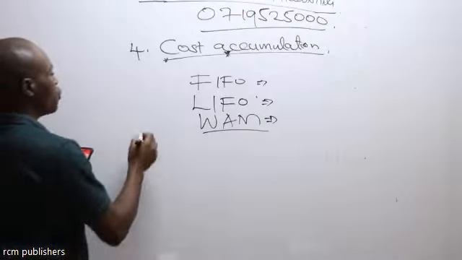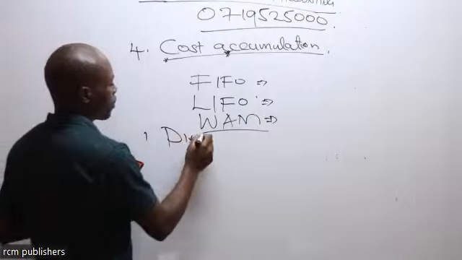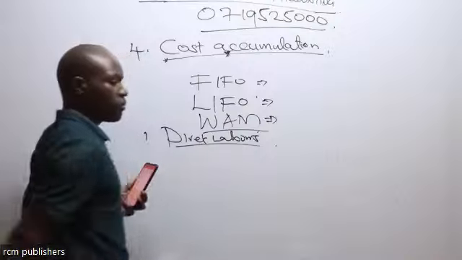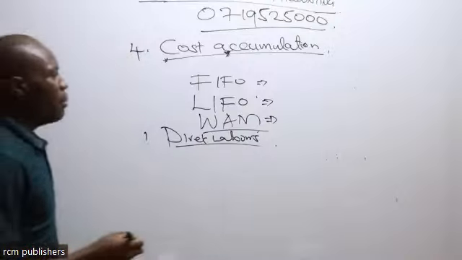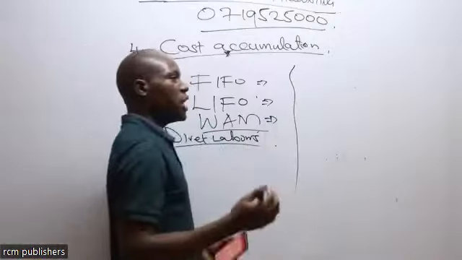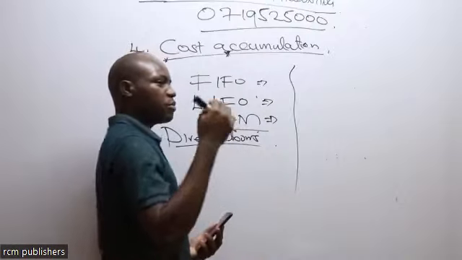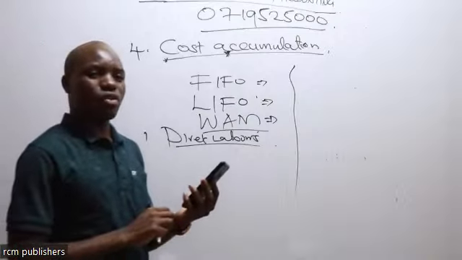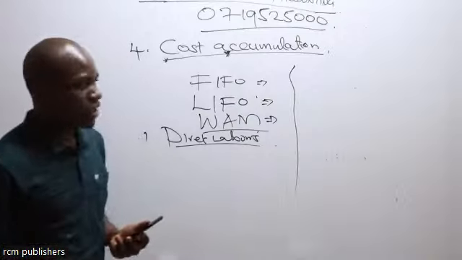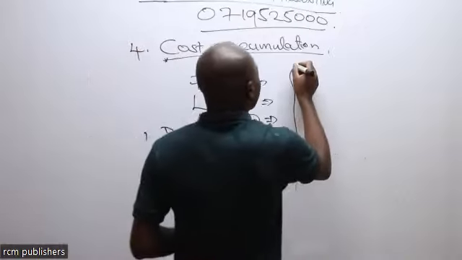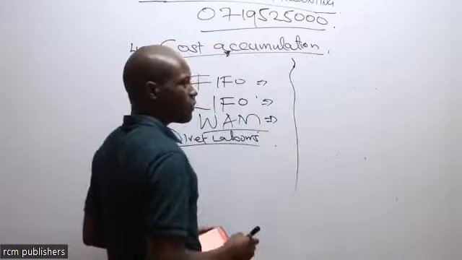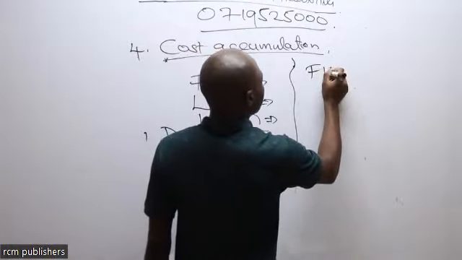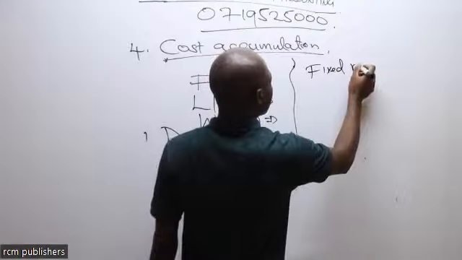Once we do that, we are going to look at direct labor, the costing or accounting for direct labor. Companies have different ways of paying their employees. Remember, they have those employed on a permanent basis and those who are just hired to offer short-term services. You'll find that some people are paid at a fixed rate.